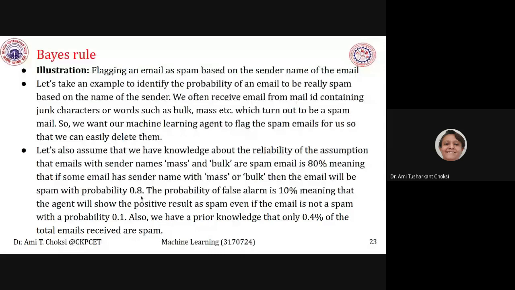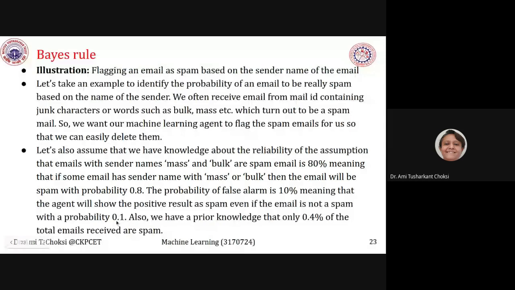The probability of false alarm is 10%, meaning that the agent will show the positive result as spam even if the email is not a spam with a probability 0.1.